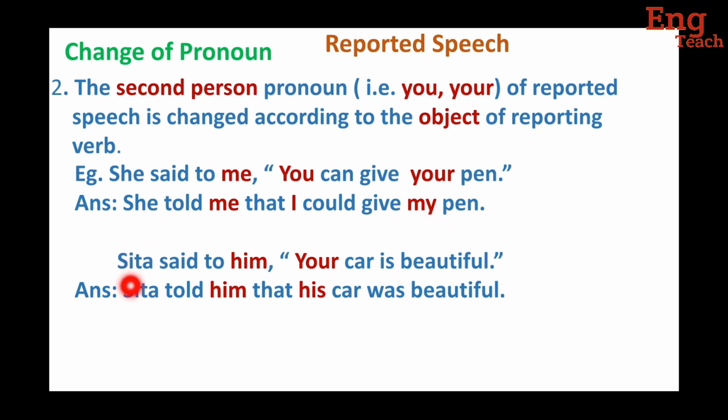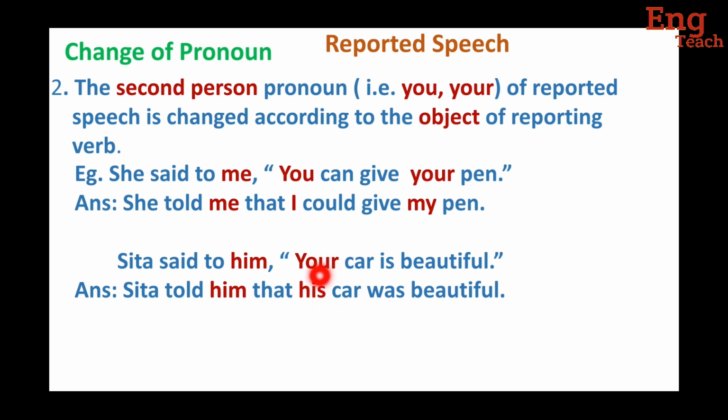Now another example: Sita said to him, "Your car is beautiful." Here it is direct speech, and "your" is second person, and it is also changed according to the object of the reporting verb. "Said to" is the reporting verb and it is changed according to this object. Now let's see the answer. Sita told him that his.